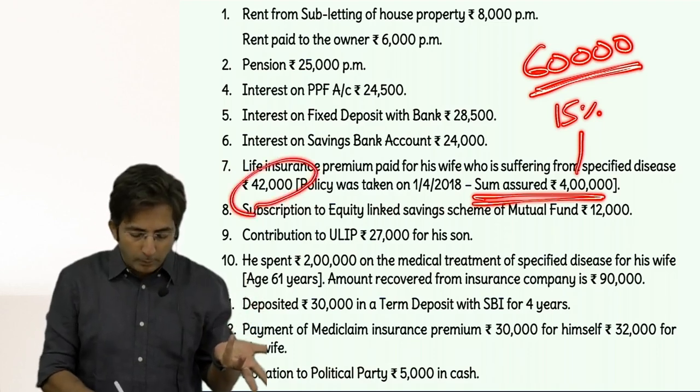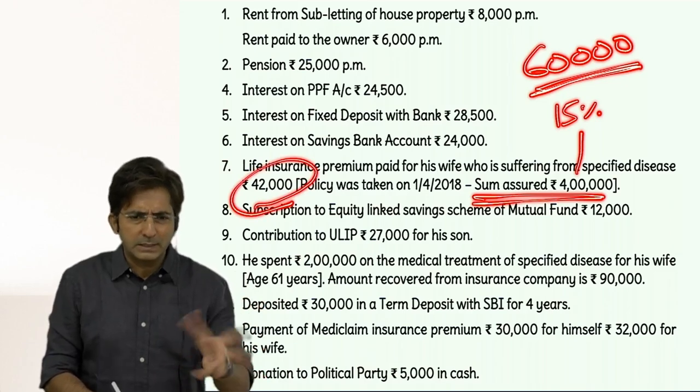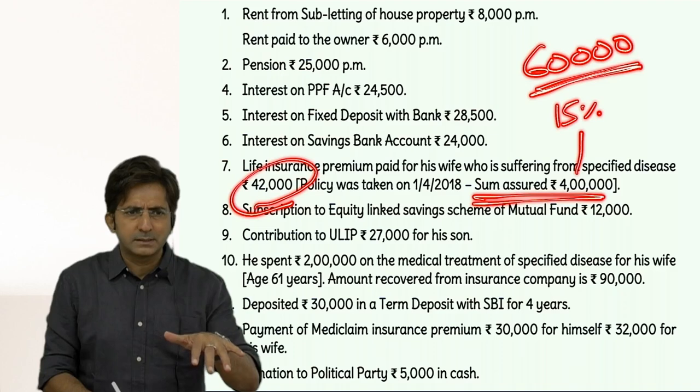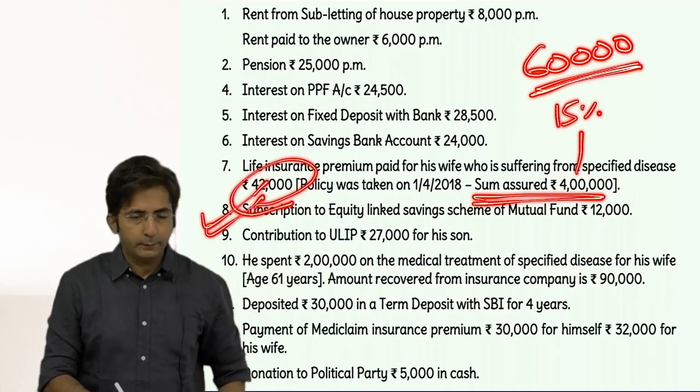So a maximum of 60,000 can be taken, but this is the maximum. If the actual amount is less, take less. You can make a formula also, whichever is less. Whenever there are limits, you can make a formula, whichever is less. So here 42,000 will be taken fully. It falls within the limit.